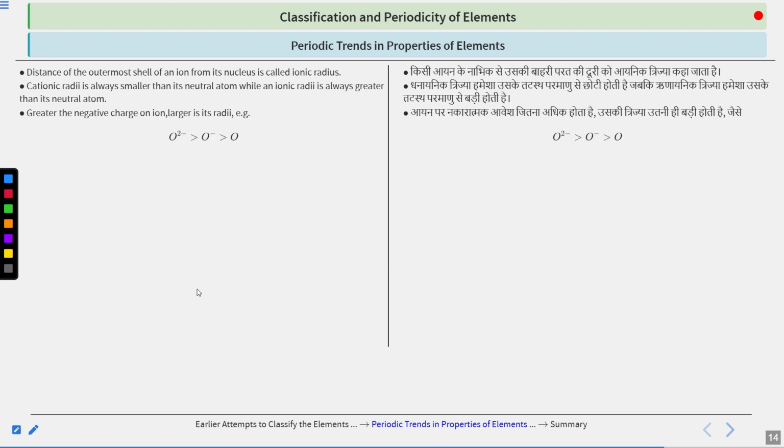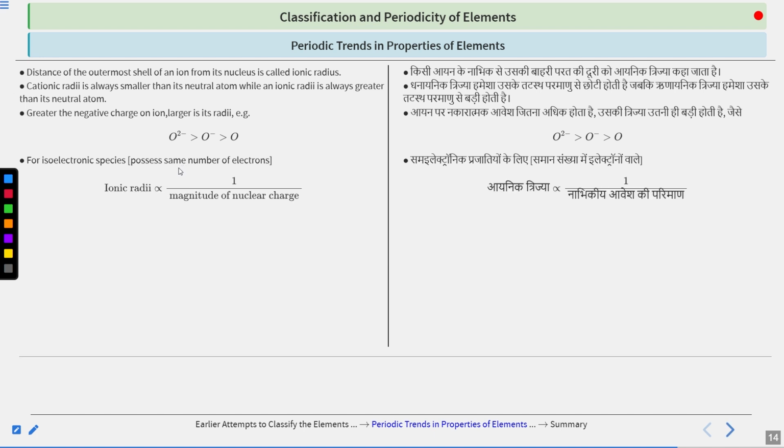Suppose we have these three types of species which are charged differently, but they are fundamentally the same: O, O minus, O2 minus. So we can see this is the trend for the ionic radii. As we are increasing the charge, we are increasing the radii. Now, for isoelectronic species, which possess the same number of electrons, so what are isoelectronic species? The species which have the same number of electrons are called isoelectronic species.